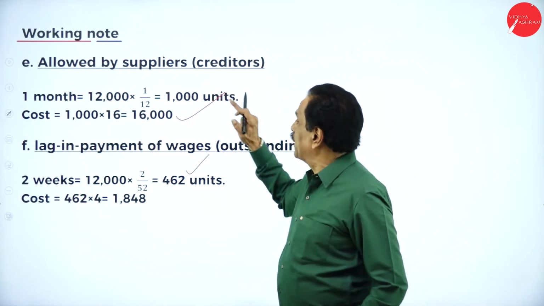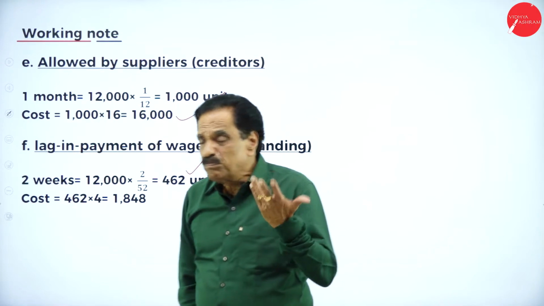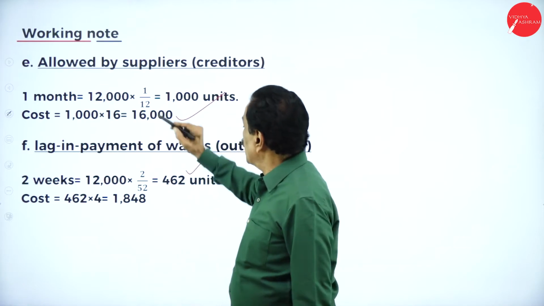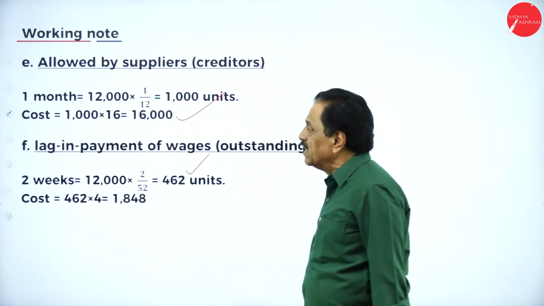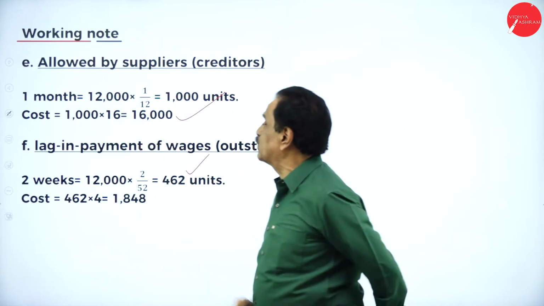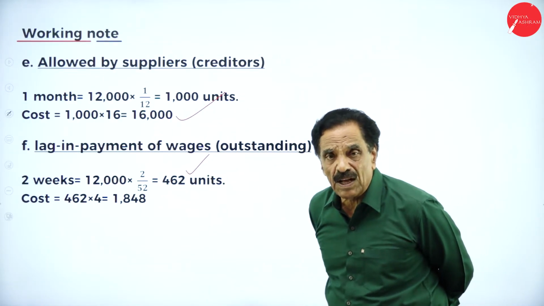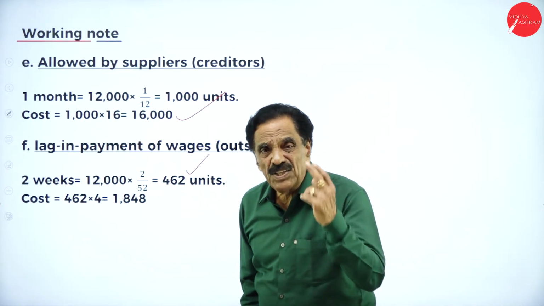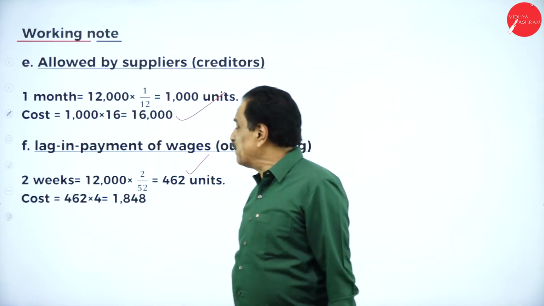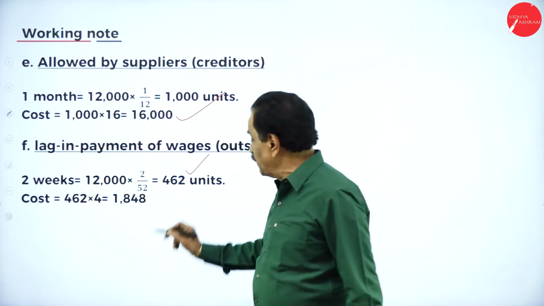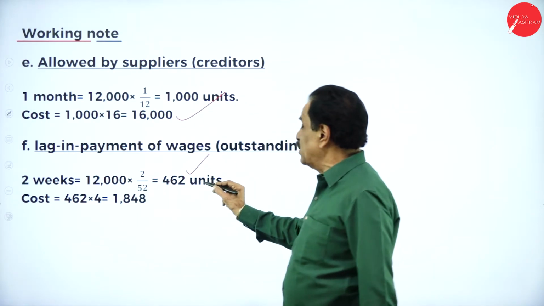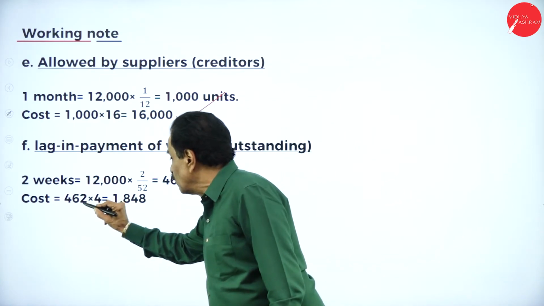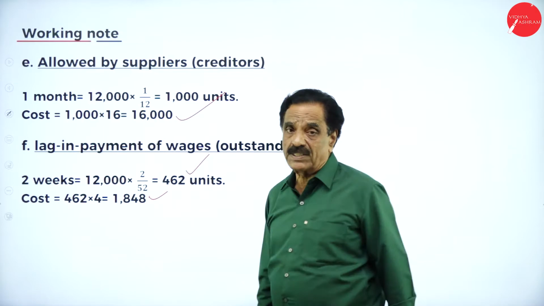Here, credit allowed by supplier, the creditor. They allowed us to pay the money after 1 month, for the sake of material purchase. 12,000 into 1 by 12 is 1,000 units. The cost of this is 16. It becomes 16,000. So we are going to pay 16,000 after 1 month. Lag in payment of wages, outstanding. How many weeks? 2 weeks is given. Per annum it's 12,000. 2 divided by 52 into 12,000 works out to 462 units. What's the labor charge we are going to pay? 4 rupees. 462 into 4 is 1,848. It will work out.